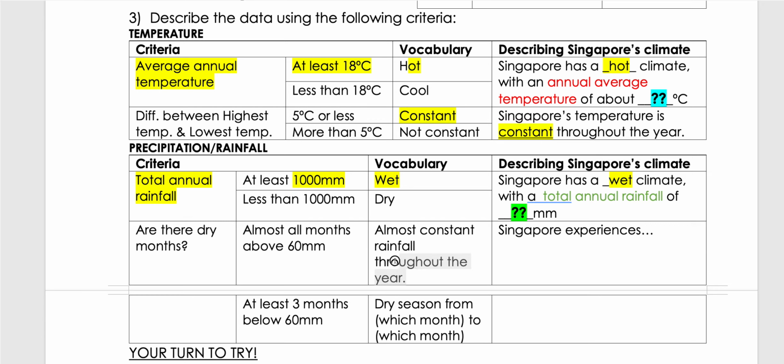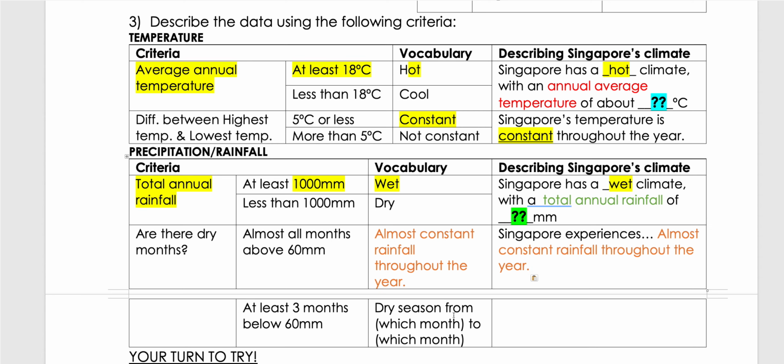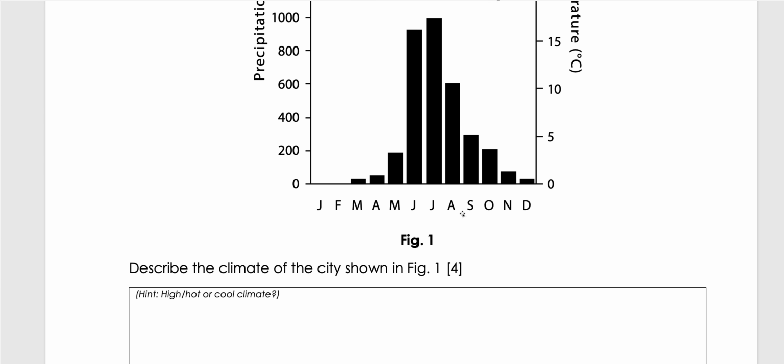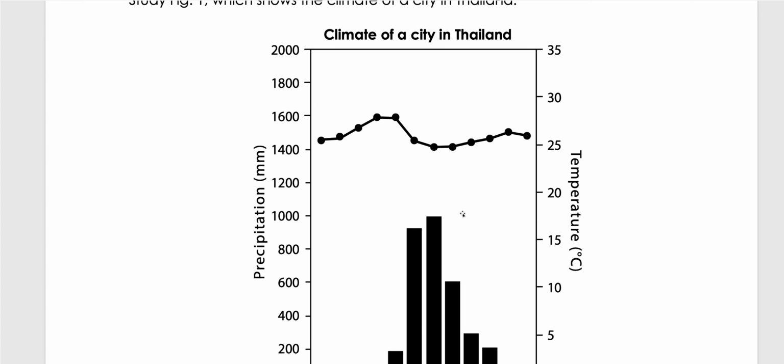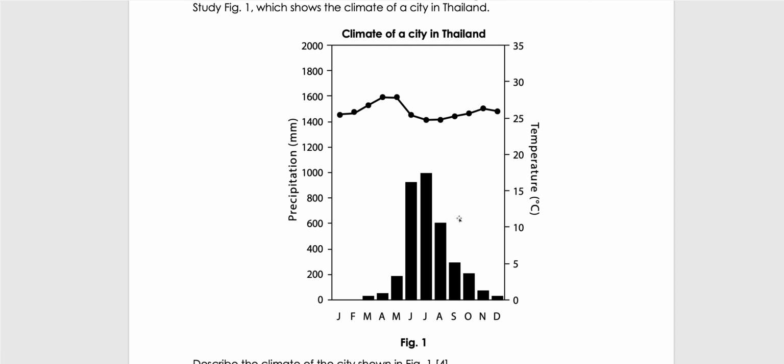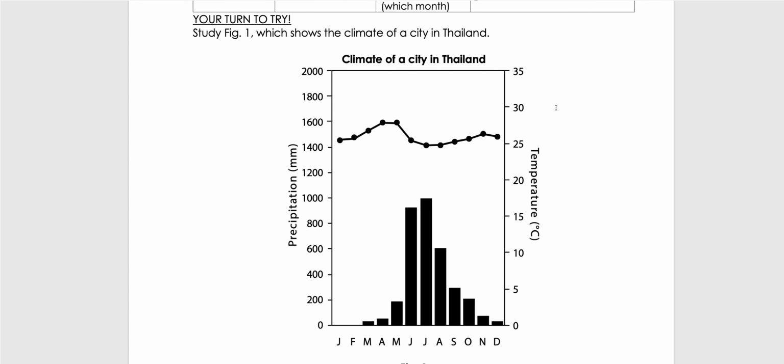So we can use this phrasing over here to help us: Singapore experiences almost constant rainfall throughout the year. If there are dry months like in Thailand and India, then we need to say that it experiences a dry season from which month to which month. Now you know how to describe. Can I get you to try to describe the climate for Thailand over here? Then I will explain it further in the next video.